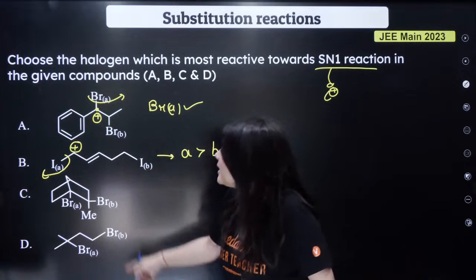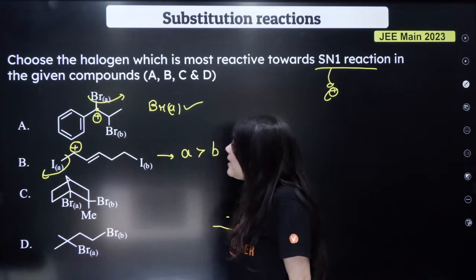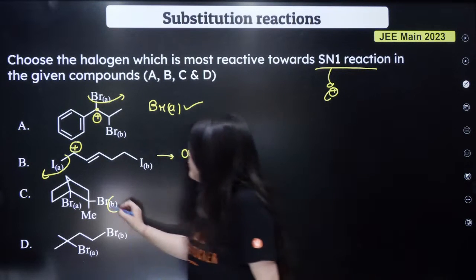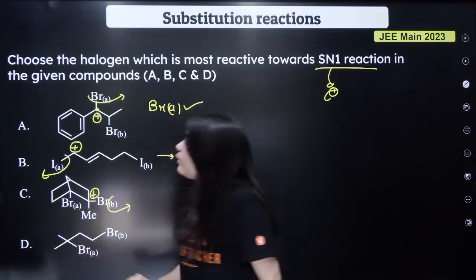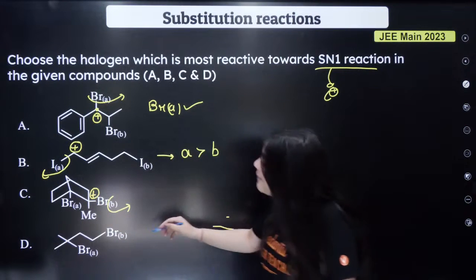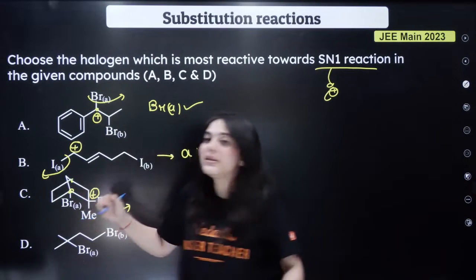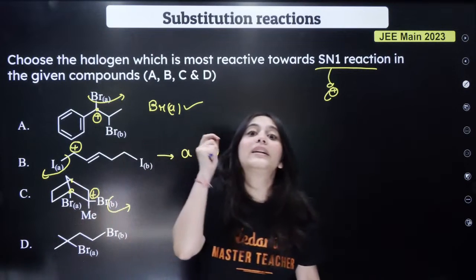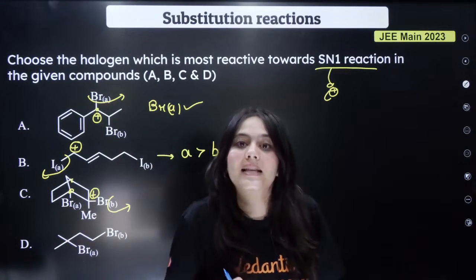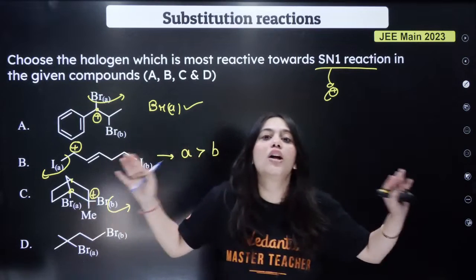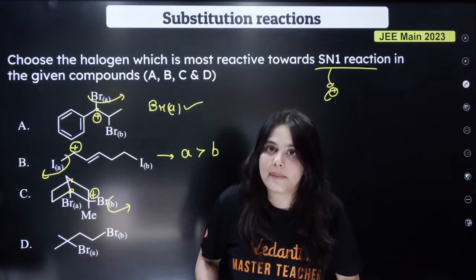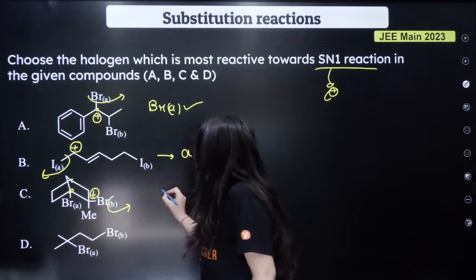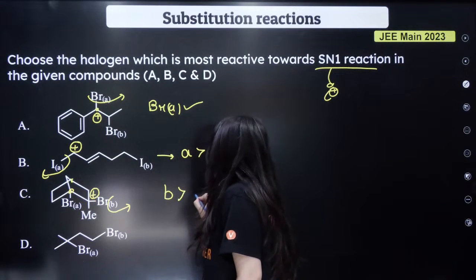Now similarly, in C, what will happen? In C, once again, the bromine at the B position will leave and the positive charge will be made over here. Any positive charge at the bridgehead carbon, can you see this is the bridgehead carbon? This bromine is at the bridgehead carbon. So any carbocation or any sp2 hybridization at the bridgehead carbon is not possible. This is very, very unstable. So positive carbocation will never be formed at the bridgehead carbon. So here again B is more reactive than A.